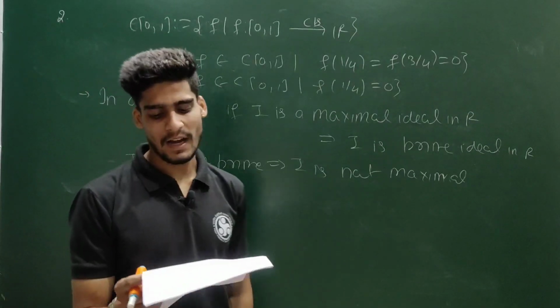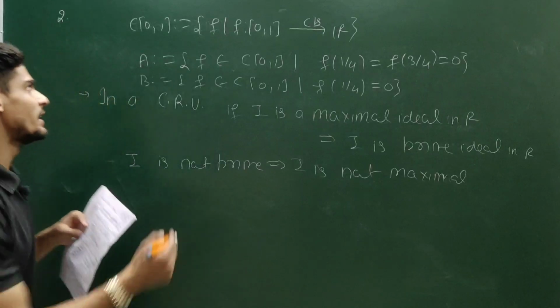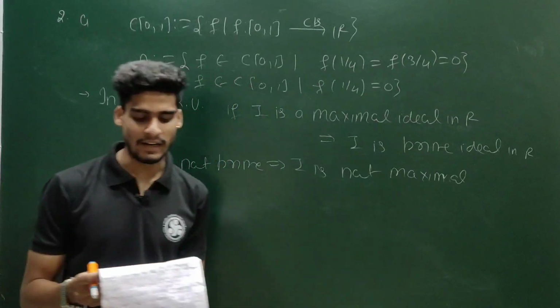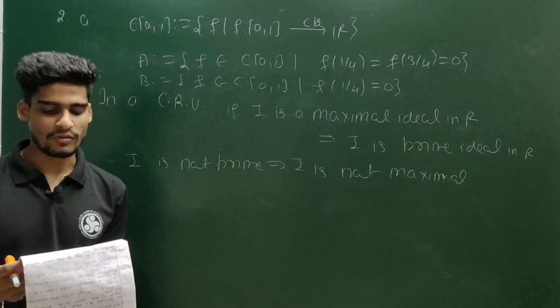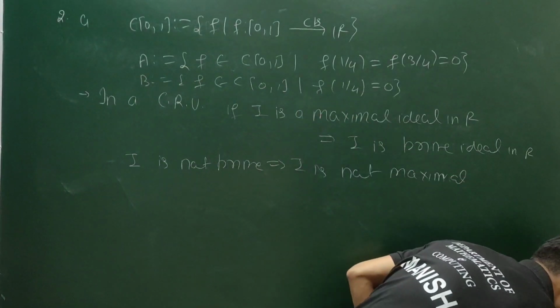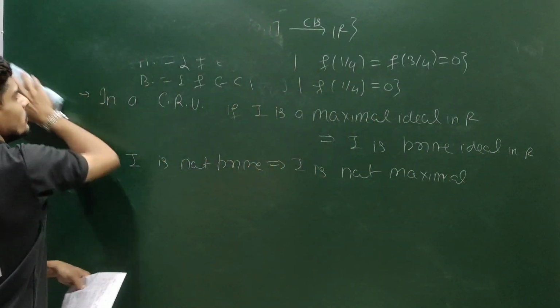Option A, A is an ideal in C01 but not a prime ideal. A is correct. Option B, A is a prime ideal, false. A is maximal ideal, false. A is prime in C01 but not maximal, false. So option A is the only correct. So this question is again of 4.75 marks.